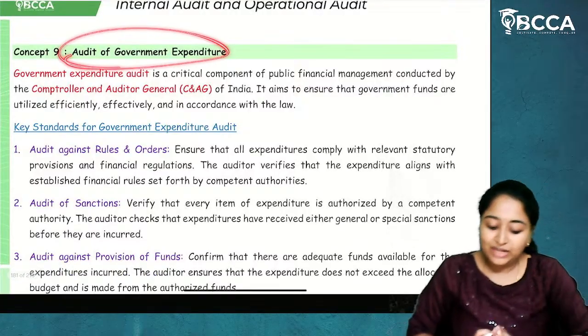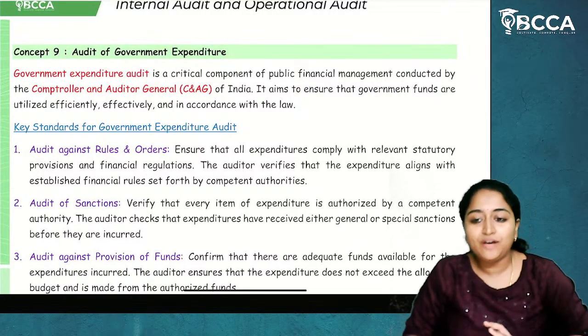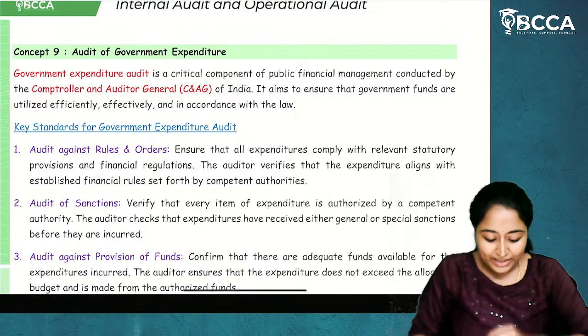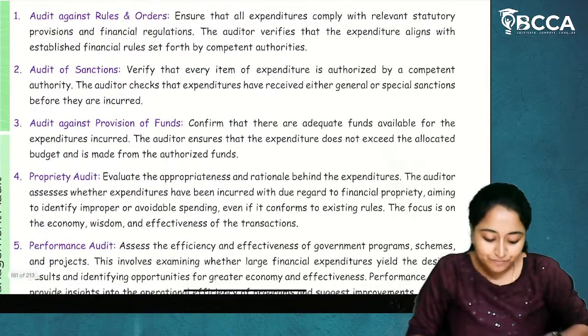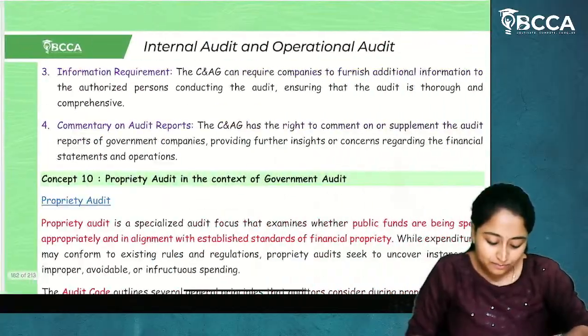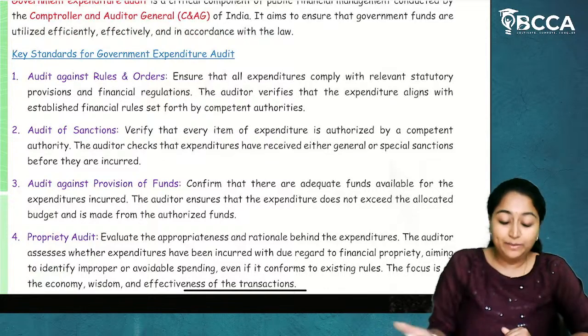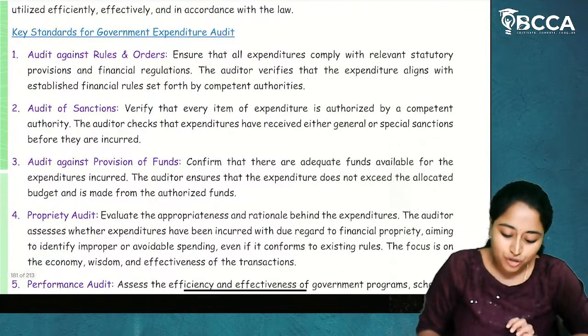Now, audit of government expenditure. Now, who will do the audit of government expenditure? The CAG, Comptroller and Auditor General of India. He will do the audit of expenditure. Now, what will be assessed in the government expenditure audit? What will be assessed by the CAG in government expenditure audit?